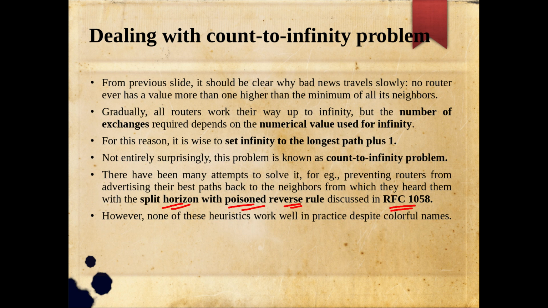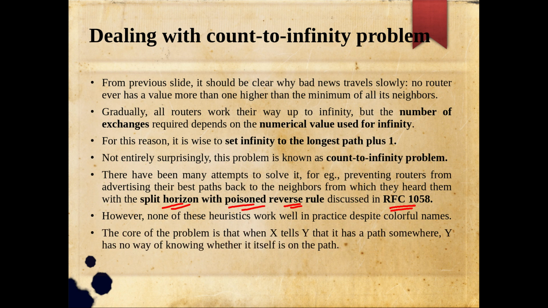However, none of these heuristics work well in practice despite the colorful names, of course. The core of the problem is that when X is telling Y that it has a path somewhere, Y has no way of knowing whether that path is through it or not. Whether it itself is on the path or not. So that's a problem. To understand that, instead of communicating just the distance, everyone can communicate the path also.